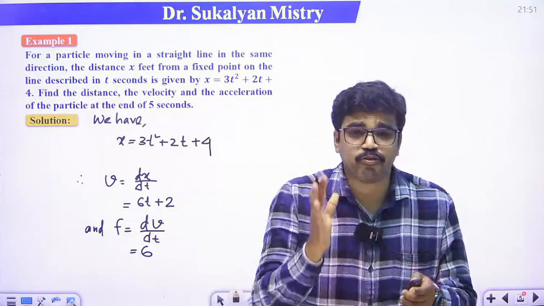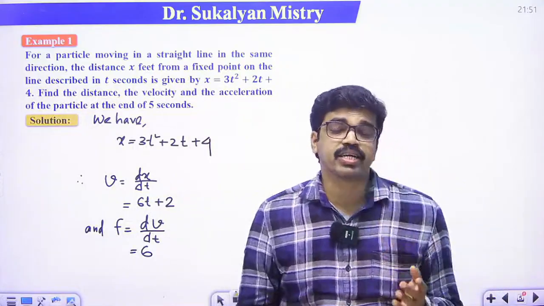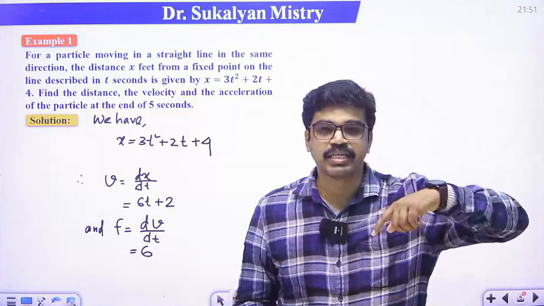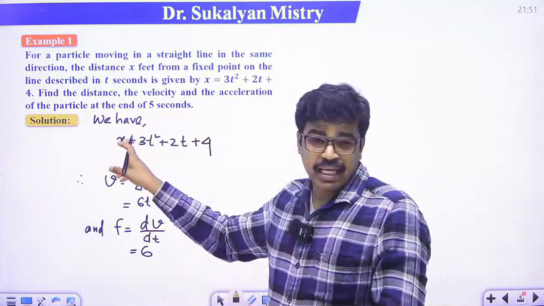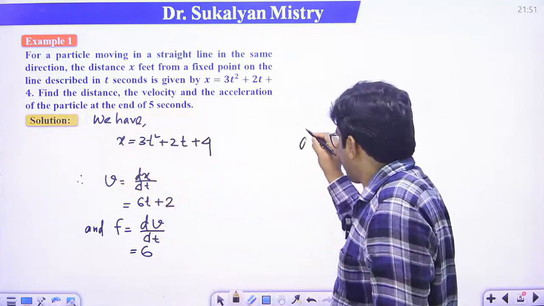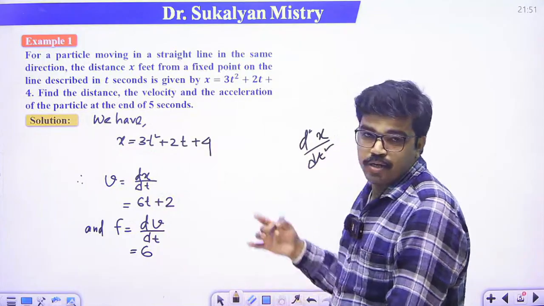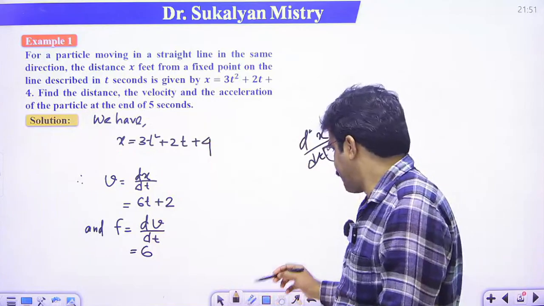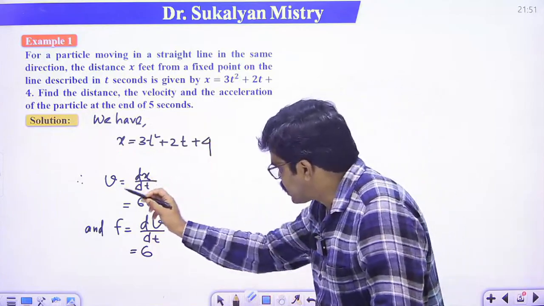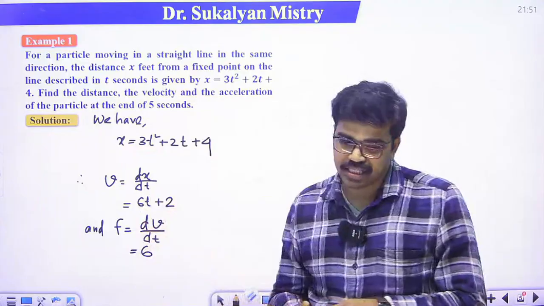Okay, so what are the forms of acceleration? That is dv dt or d2s dt2. For this problem here, x is the displacement, so how to calculate acceleration? So d2x dt2, two times differentiation, right? So this is the velocity and this is the acceleration.